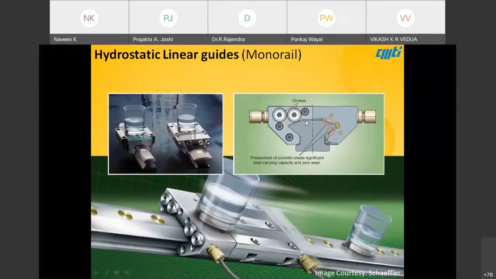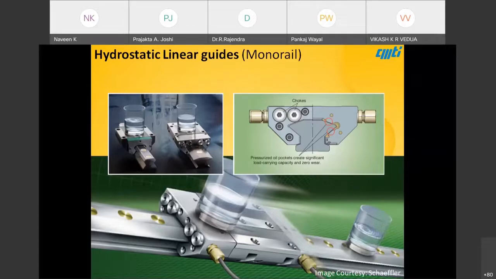The motion is again contactless, the life is infinite, and there is no friction. This oil can be circulated through a chiller and cooled, so you can manage temperatures also. When you compare with roller bearing linear guides, the stiffness here can reach up to 1000 Newton per micron or more, and speeds up to 120 meters per minute can be achieved.